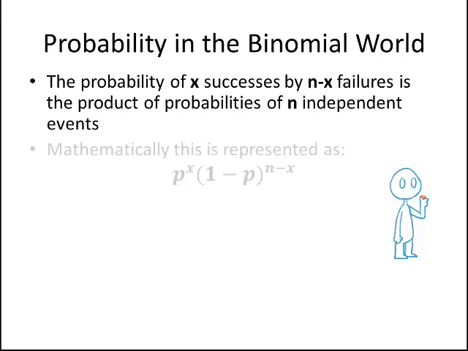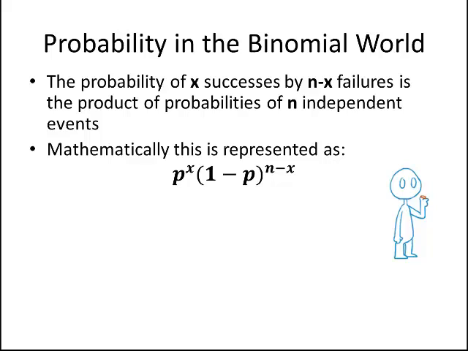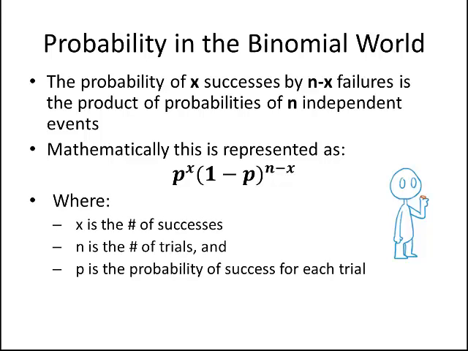So what does that mean? Mathematically, we can represent this as the equation that you see here. You probably want to scribble this down in your notes. Here, x is the number of successes, n is the number of trials, and p is the probability of success for each trial. So when we're talking about coin flips, let's say I do 10 flips, that's the number of trials.